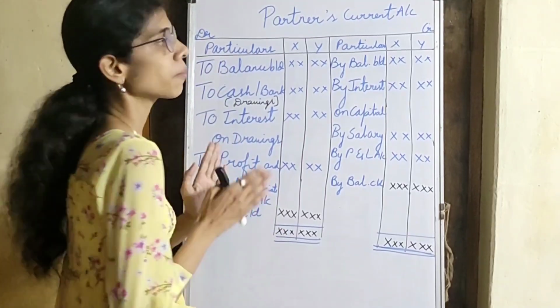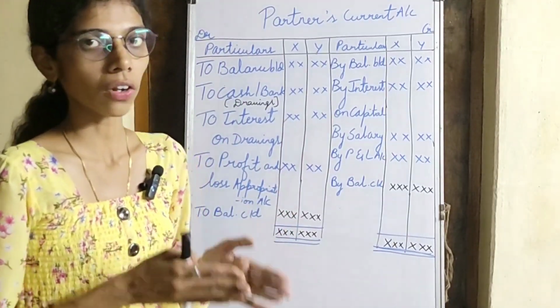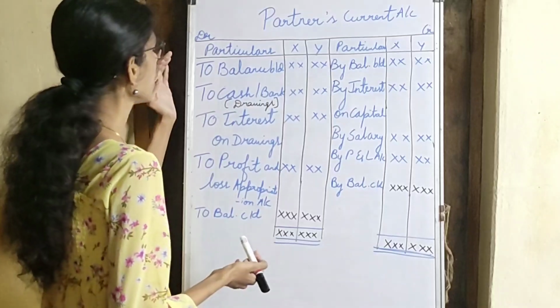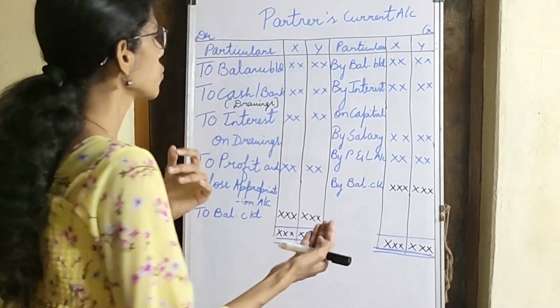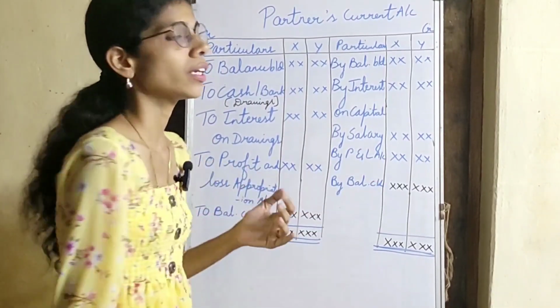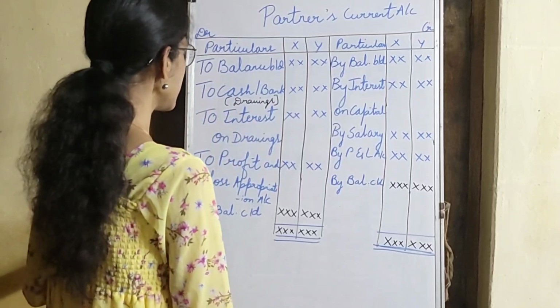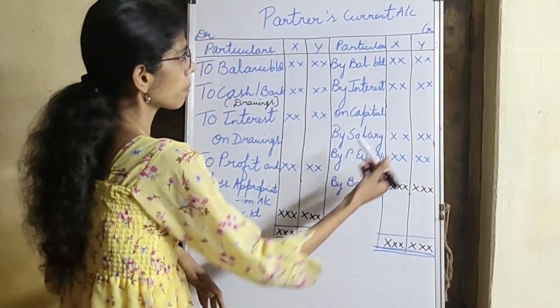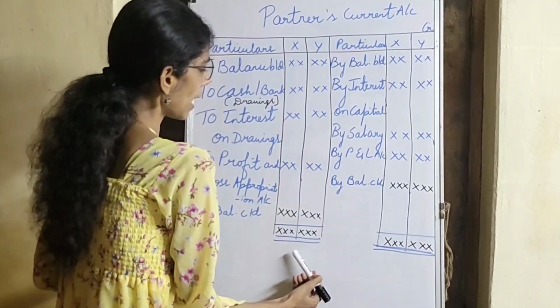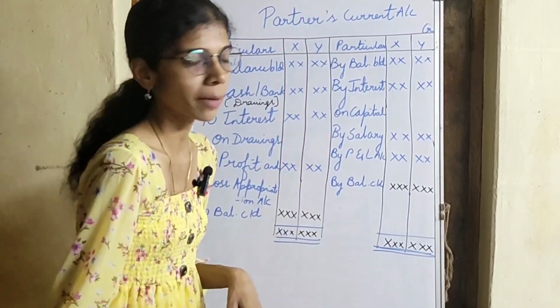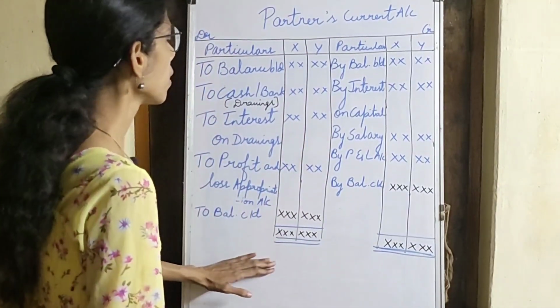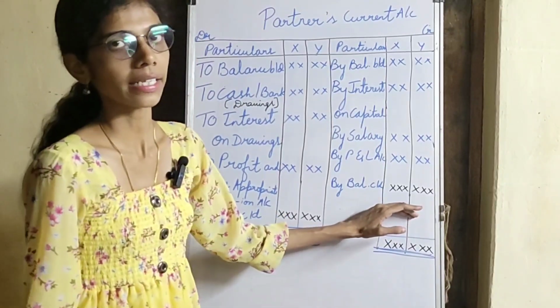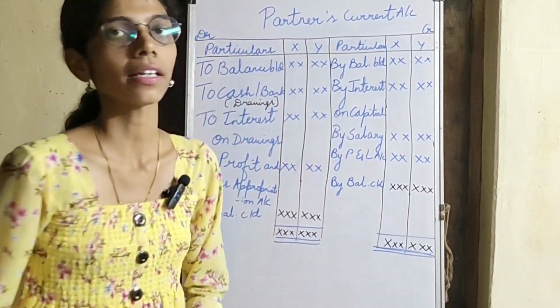If there is a profit or loss in the profit and loss account, if there is a profit, it will be shown on the credit side, and if there is a loss, it will be shown on the debit side. Then we have to close the account. If the credit side is more, the balancing figure will come on the debit side. If the debit side is more, the balancing figure will come on the credit side. So this is the format of partner's current account.